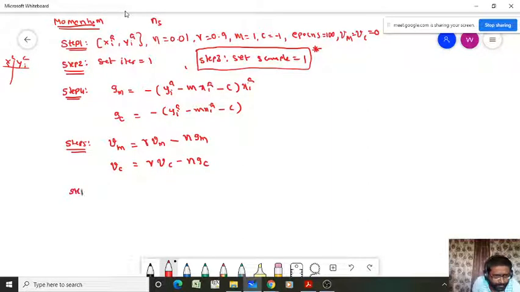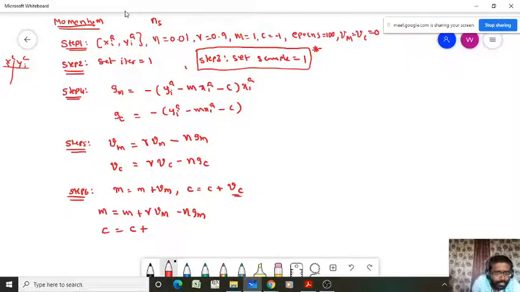Now, step 6. In step 6, we need to update our model parameters. That is m equal to m plus vm. Similarly, you can update c equal to c plus vc. Or simply we can write m equal to m plus vm, coming from here, gamma into vm minus eta into gm. And c equal to c plus vc, where vc comes from here: gamma into vc minus eta into gc. So this is step 6 in case of momentum.